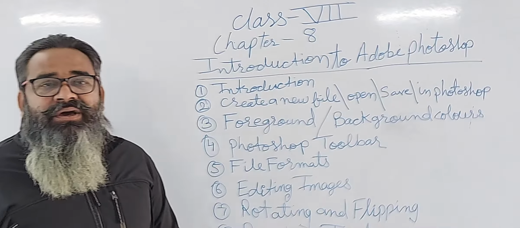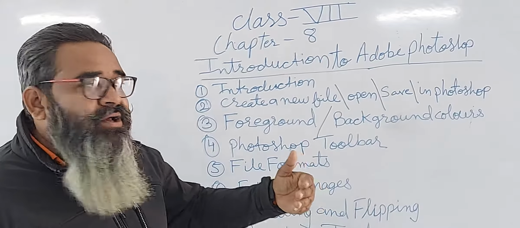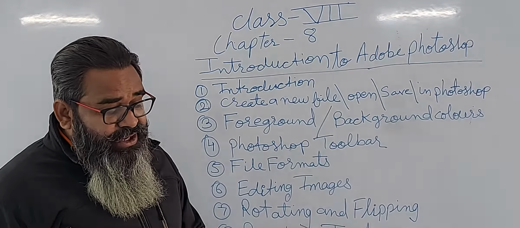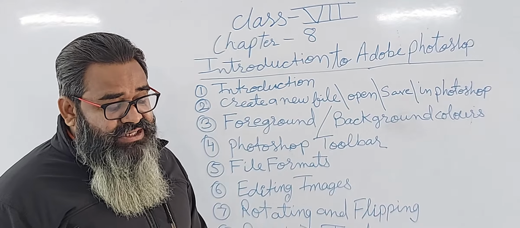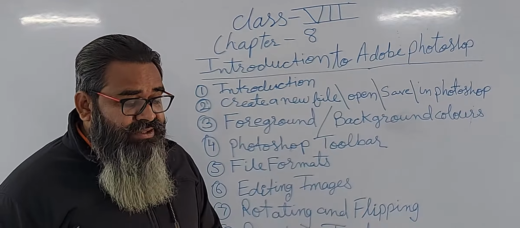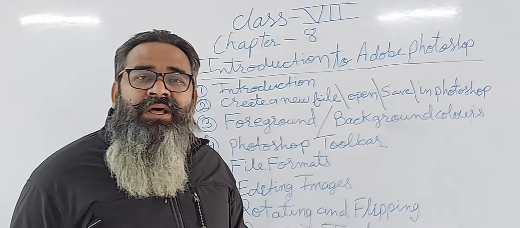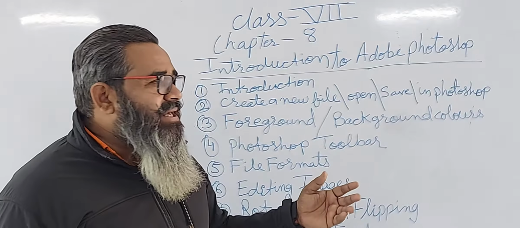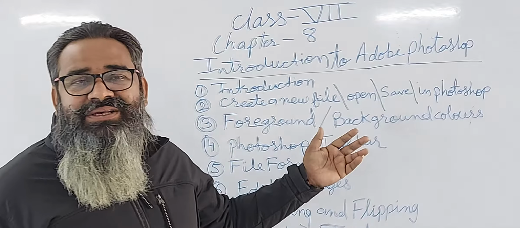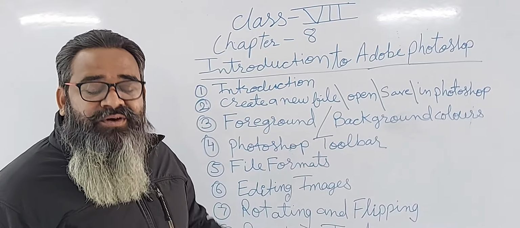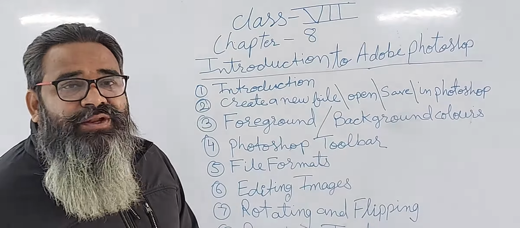File menu. File menu means a file is related within particular fields. The file menu allows us to work within a file. Some of the options in the menu may be the same in some of the other programs. Then edit menu. Edit menu means editing within our file. We can say that the edit includes cut, copy, paste, move, this kind of editing within a particular file, undo, redo.